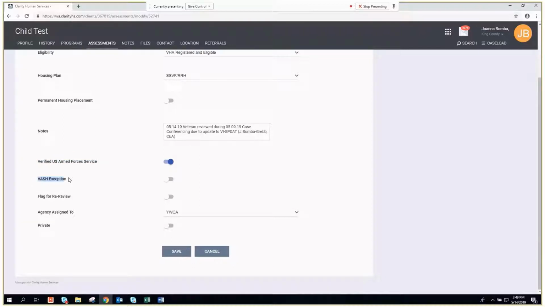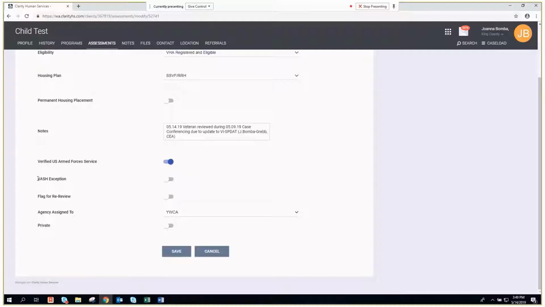If there is a VASH exception that's required because somebody may have been routed to a housing intervention that's not going to be the most successful for them and they do need progressive engagement, we would want to also toggle that there's been a VASH exception that's been accepted.